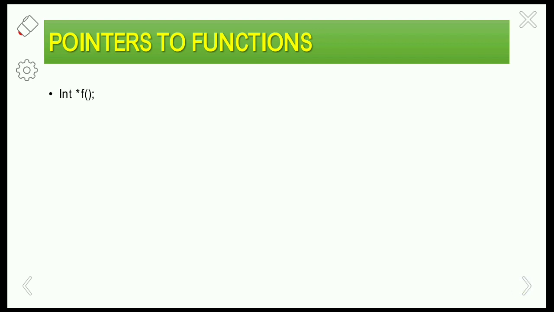So the first one is int *f. Okay, so int pointer operator f. Here we have to check it starting from the right side and travel to the left side.